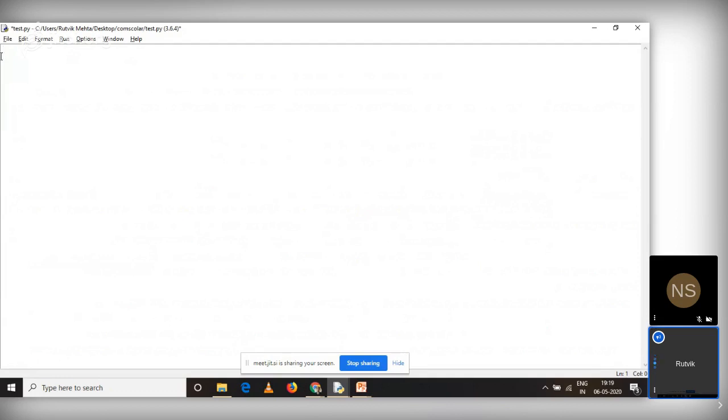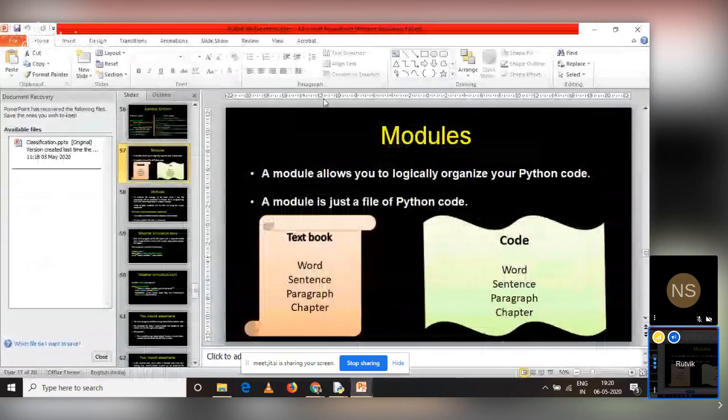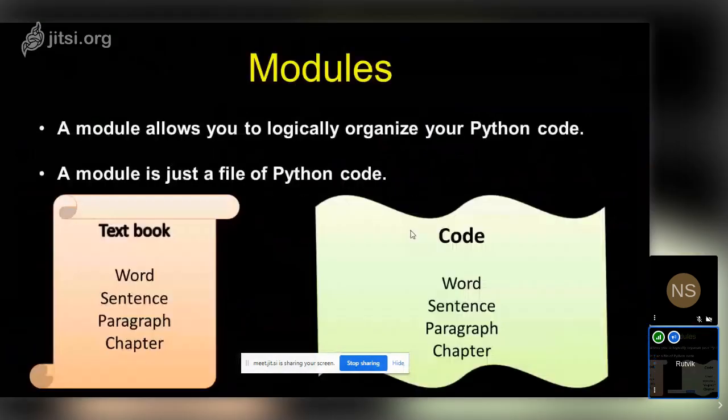Now, what is next? We are going to work with modules today. I'll be sharing one PPT to explain what a module is and what packages are, and then we'll discuss how we can create modules and how we can create packages, right? This is very useful in explaining modules, so understand how this works.